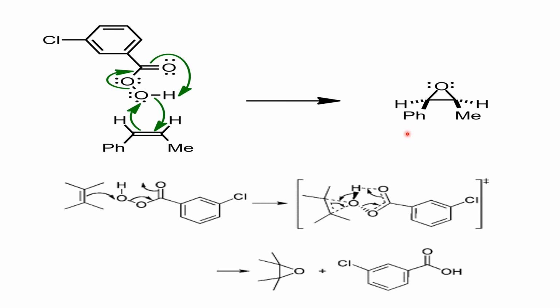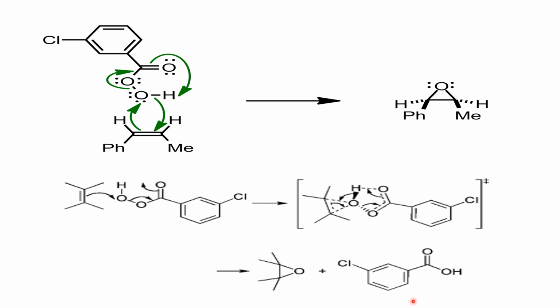See, I have given the same mechanism with more clarity in the arrow marks. You can easily make out how the oxygen from meta-chloroperoxybenzoic acid is shifted to the double bond carbon, resulting in the formation of an epoxide. And see here, a transition state is formed, which gets stabilized by rearranging to form the epoxide and meta-chlorobenzoic acid. Take down carefully.